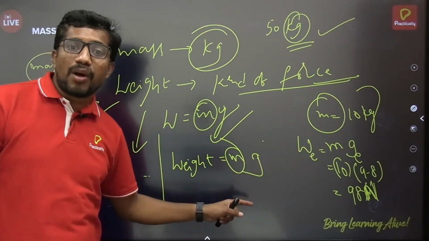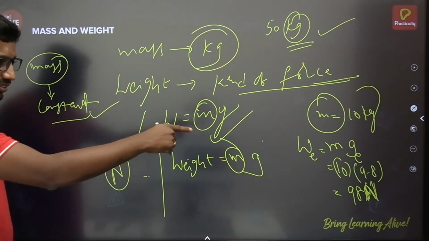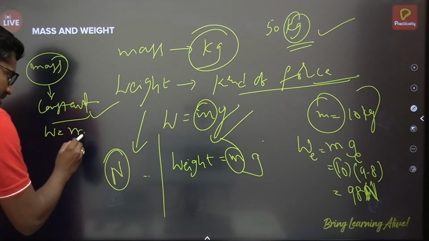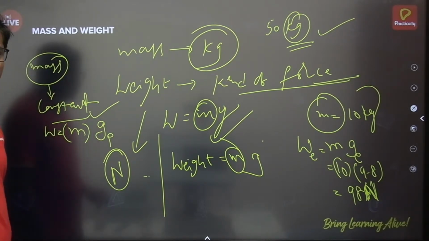Now I will take the same object onto the moon. In such a case, the weight is not that 98 Newton. The weight of that object is equal to mass multiplied by the acceleration due to gravity on that planet.